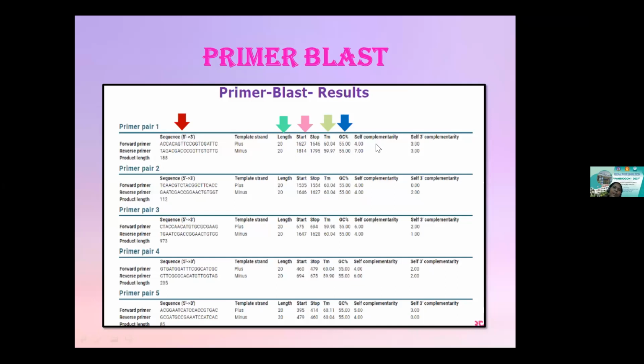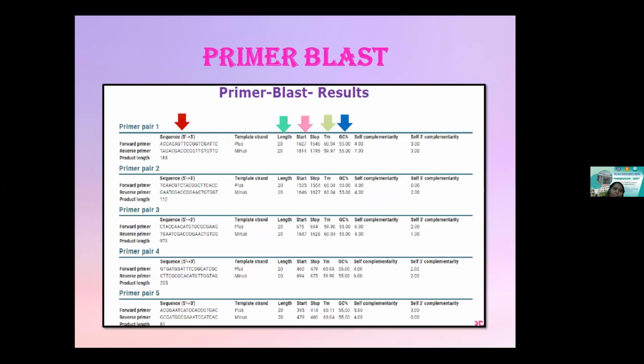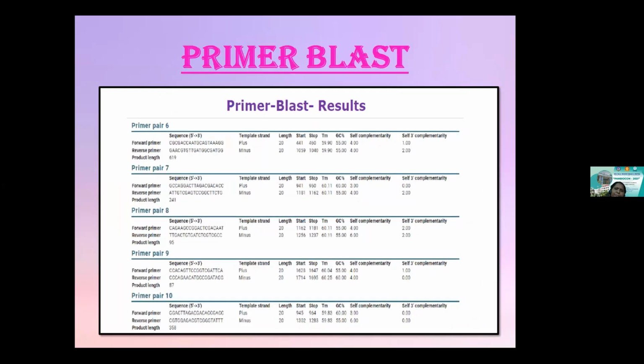Self-complementarity has a score. Bioinformatics always has a lot of arithmetic calculations encoded in it. Based on the program on which it is built, it is giving me a self-complementarity score of 4 and 7. An ideal score of less than 8 is preferred for a good primer. 3' complementarity should also be less than 8, and it's giving me a score of 3.00, 3.00. So you have primer 2 also. You are given 10 different choices of primers, so you can select whichever suits you.